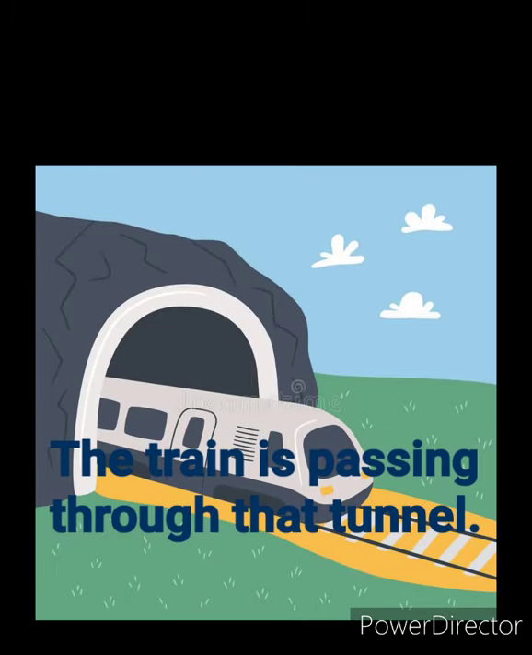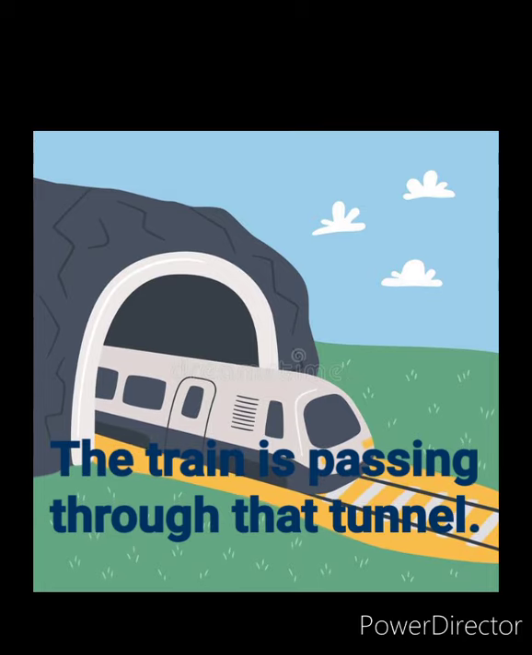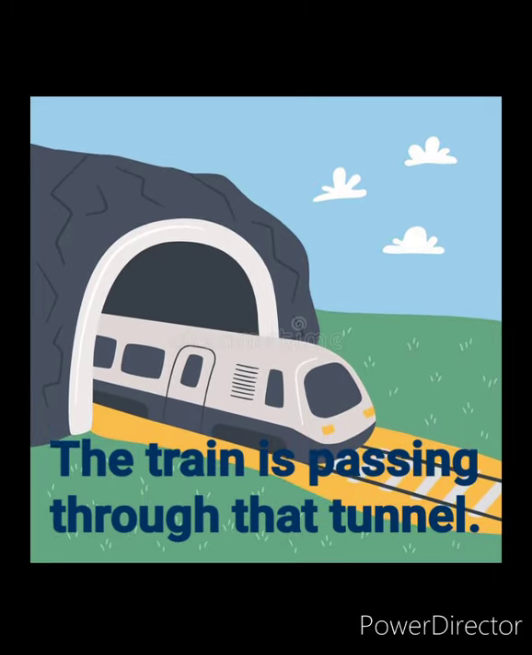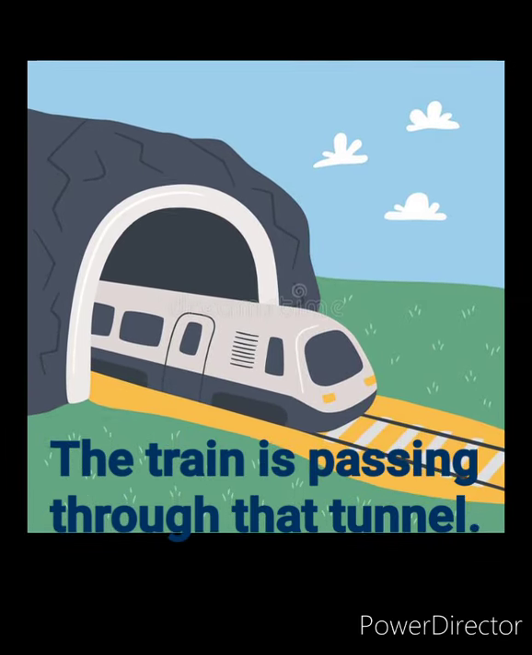The train is passing through that tunnel. In this, through is the preposition because it shows us the direction where the train is moving.